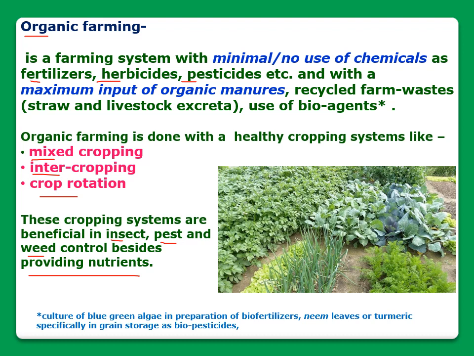Here is the word bioagents. Let me tell you what bioagents are. Actually, bioagents are the culture of blue-green algae in preparation of biofertilizers, and neem leaves or turmeric, specifically in grain storage as biopesticides. Okay, so these are the bioagents.